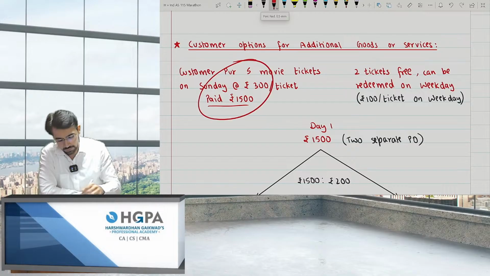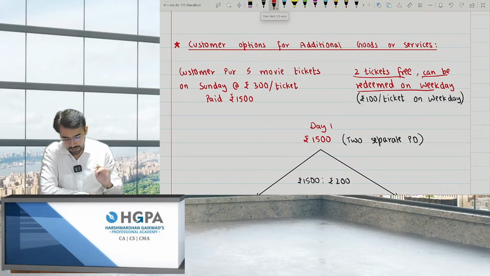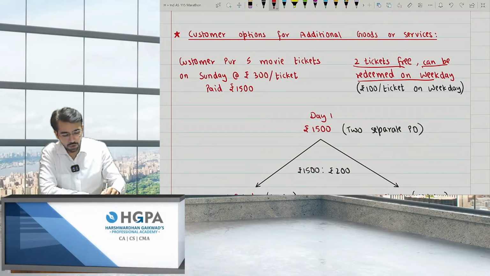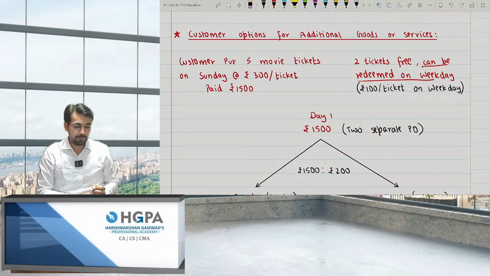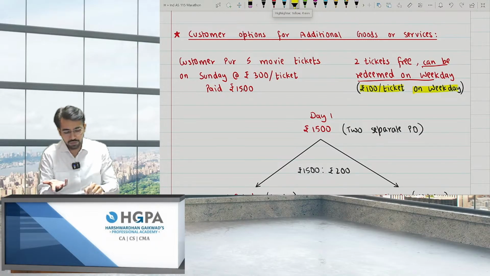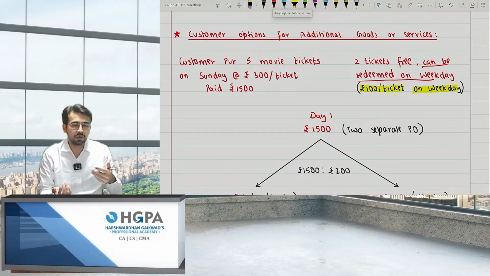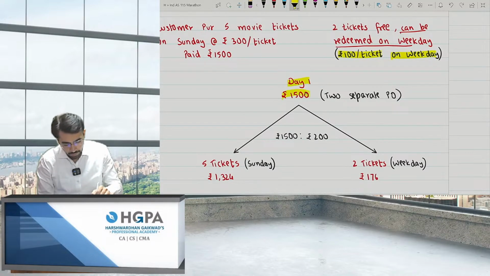At that point of time, what I gave you is nothing but a voucher. I gave you two tickets free, which you can redeem on any weekday, that is Monday to Thursday. You can come and get 2 tickets for free, right? And obviously, this will not be free, because I have to distribute on SSP ratio. So what will I be doing? I'll take this 100 rupees ticket on weekday. Let's say on weekend I charge 300, but on weekday the show is not full and I only charge rupees 100. So at that point of time, day 1 you will pay 1,500 for 2 POs.